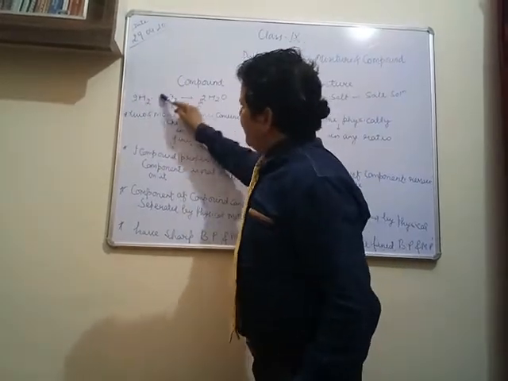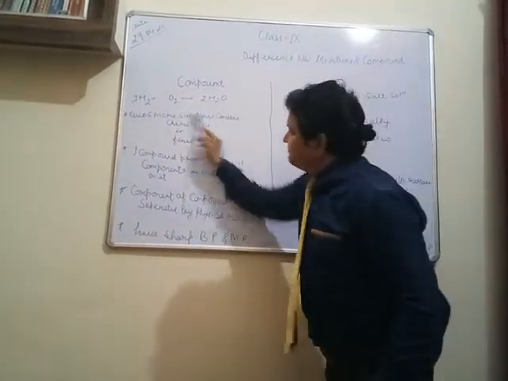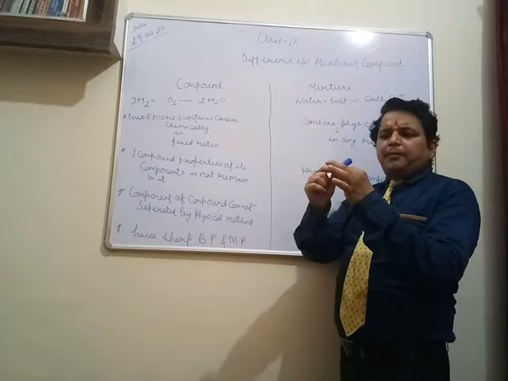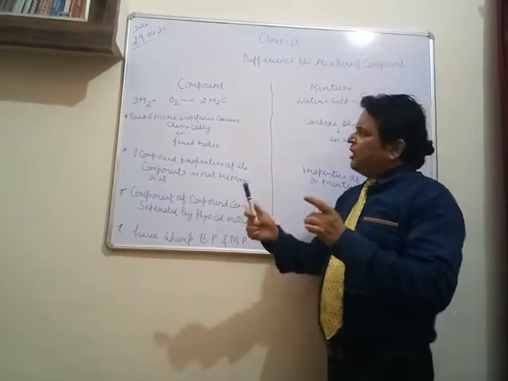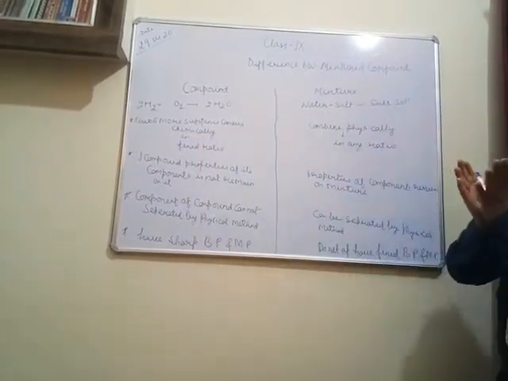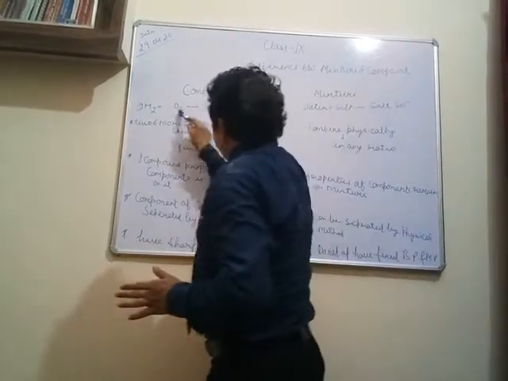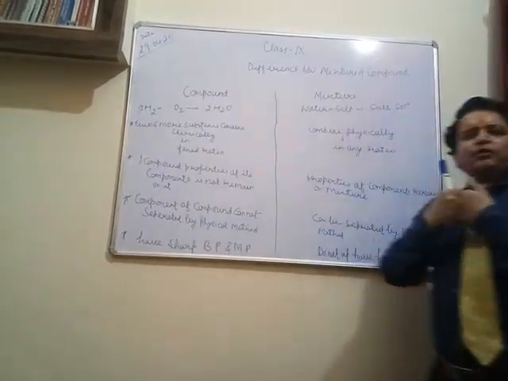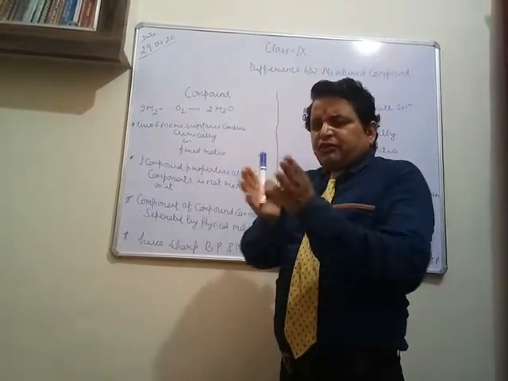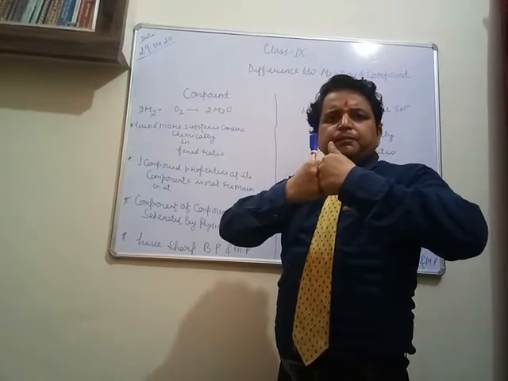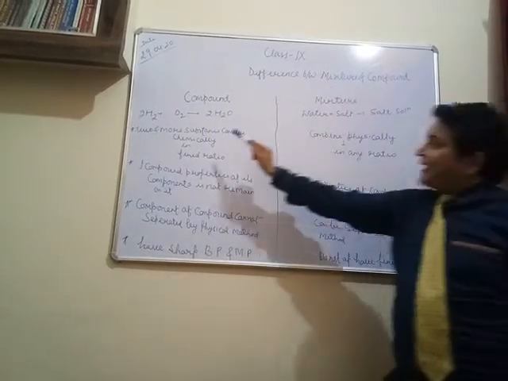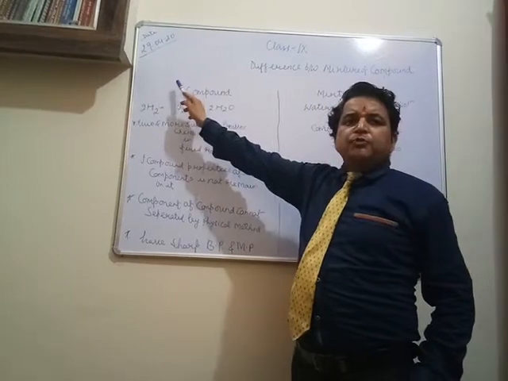When these two components combine chemically, there are two kinds of combination, one temporary and one permanent. Temporary means physical, and permanent is called chemical. Whenever two substances are combined chemically, they form a compound, and whenever they combine physically, just like a physical mixture, there is no bond between them. Then a physical combination will be there and a mixture will form, and if a chemical combination is there, then a compound will form.